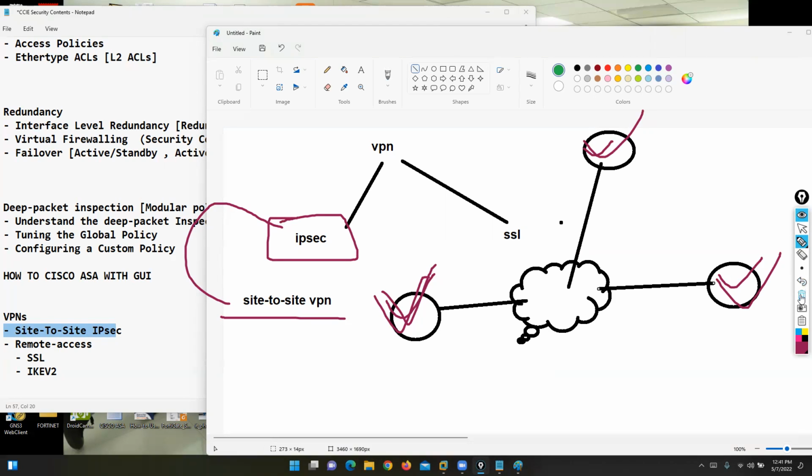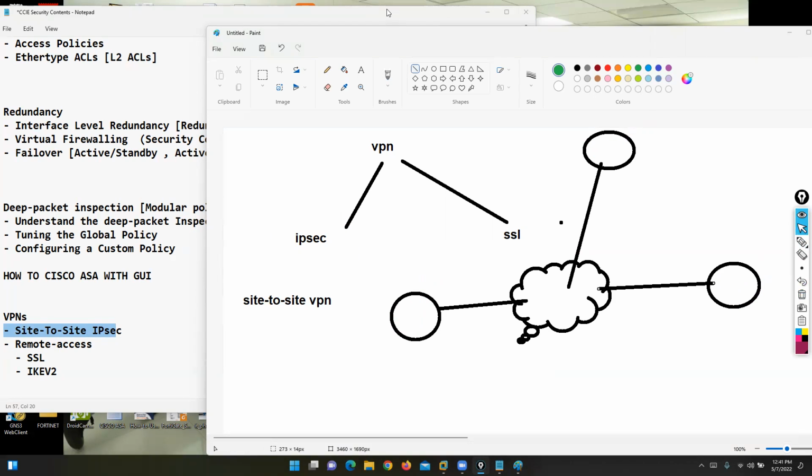Or you can go with another kind of VPN option, called remote access VPN.